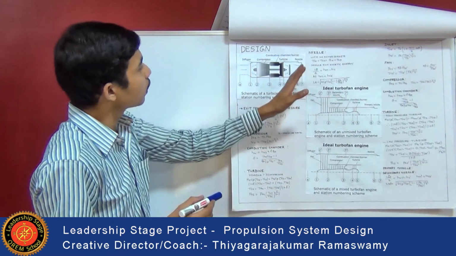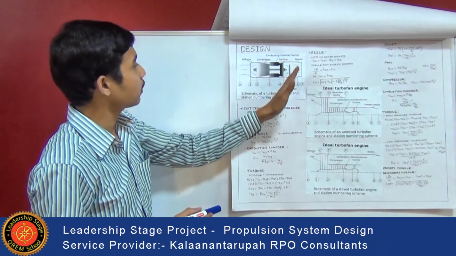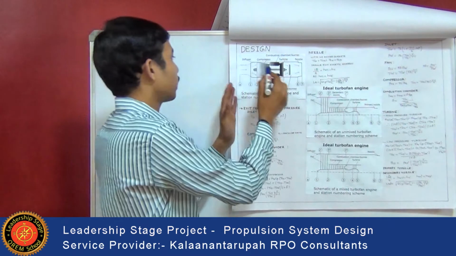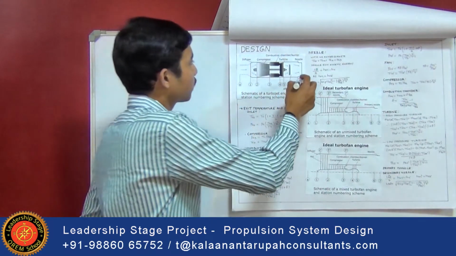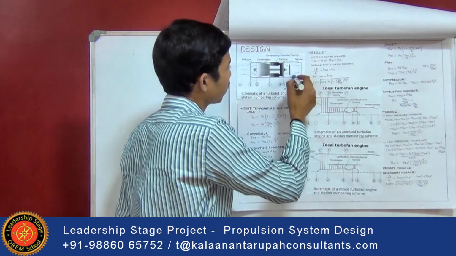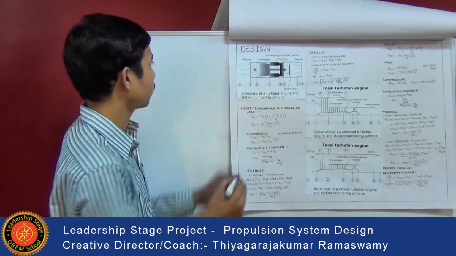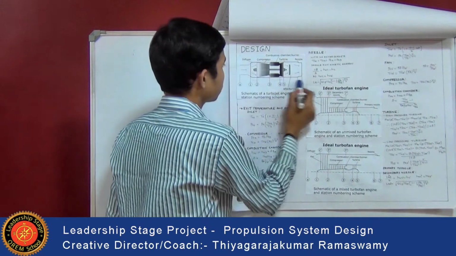Here you can again increase the heat depending upon the requirements of where this design is used. And 6 to 7 is the nozzle region where exhaust gases are pushed out. This is a schematic of a turbojet engine, and this is the station numbering scheme.